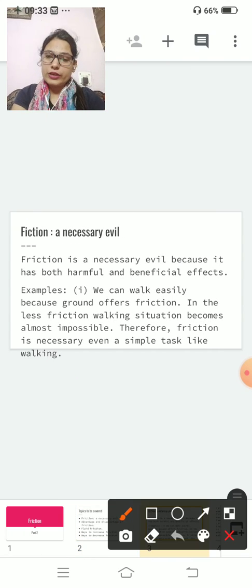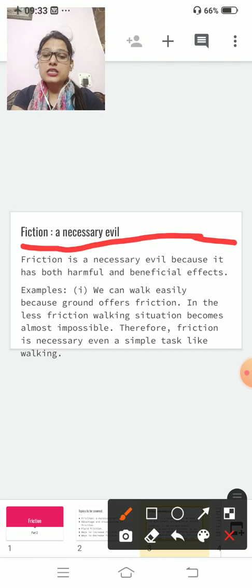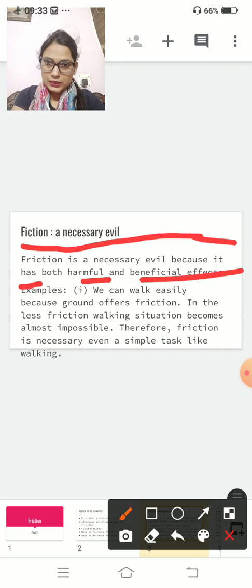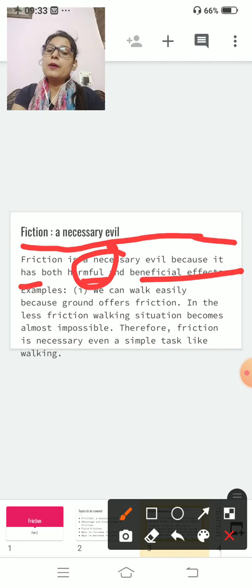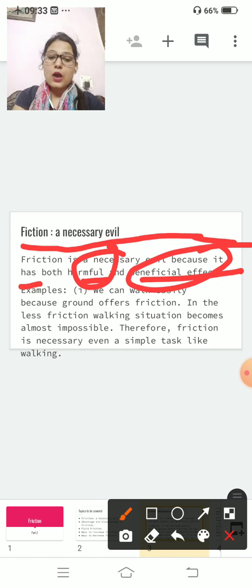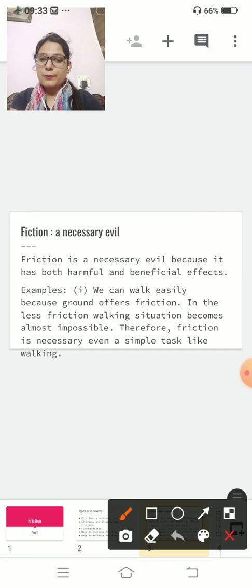Friction a necessary evil. We all know that friction has some positive and negative effects. Friction is a necessary evil because it has both harmful and beneficial effects. I told you in the previous video that friction has some harmful and some beneficial effects. Now, how? Some examples are there.